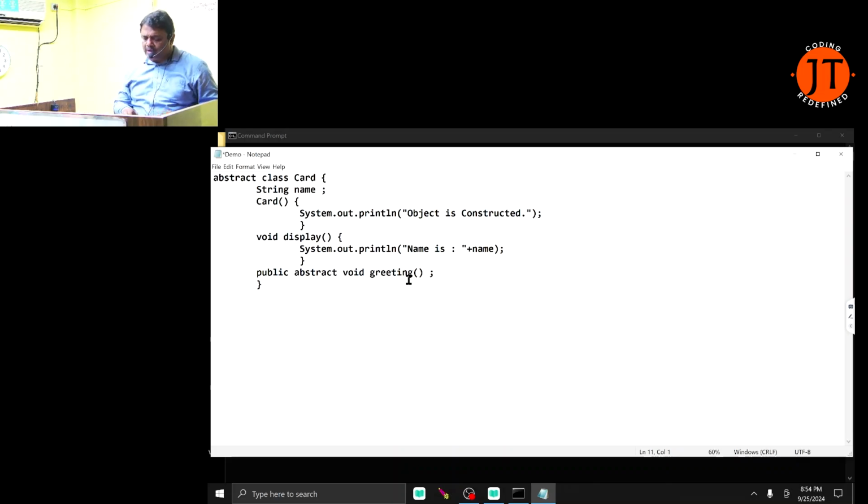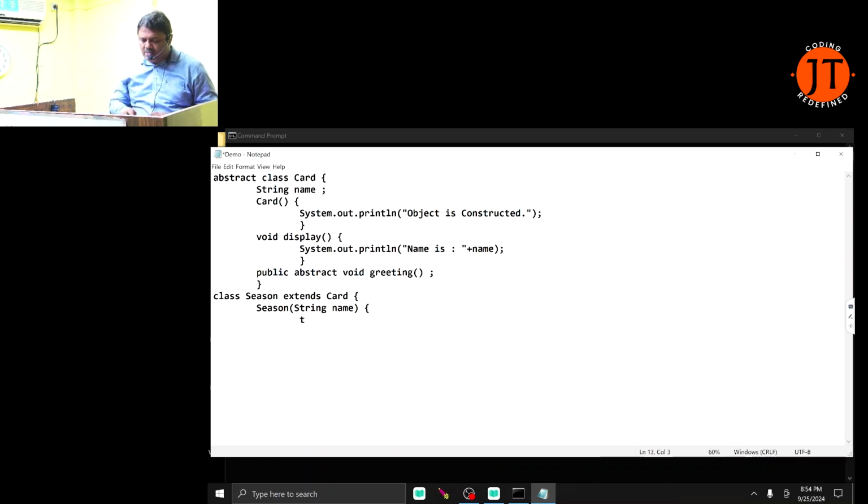Anyway, I write here class Season extends Card. Season is a class which is inherited from Card. Season has the parameterized constructor, string name. My instance variable name of the base class and the parameter name are the same.